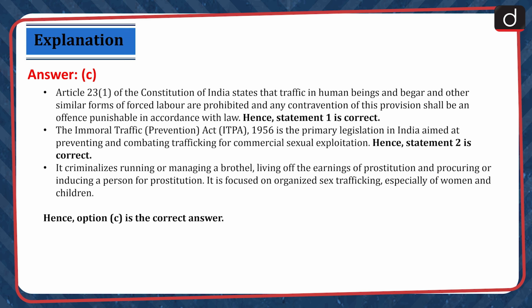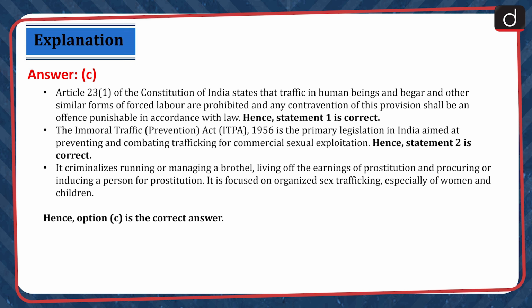Article 23, Clause 1 of the Constitution of India states that trafficking in human beings and begar and other similar forms of forced labor are prohibited, and any contravention of this provision shall be a punishable offence in accordance with law. Hence, statement 1 is correct. The Immoral Traffic Prevention Act 1956 is the primary legislation in India aimed at preventing and combating trafficking for commercial sexual exploitation. Hence, statement 2 is correct.